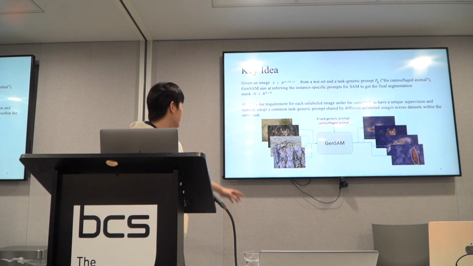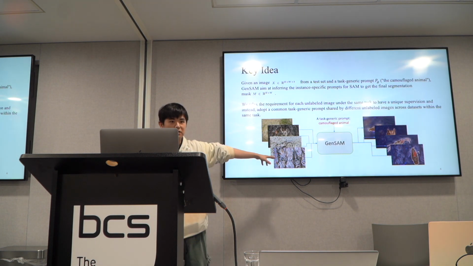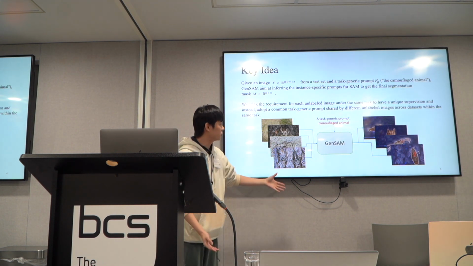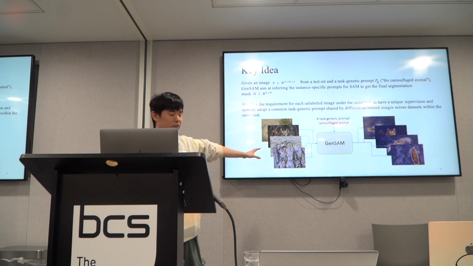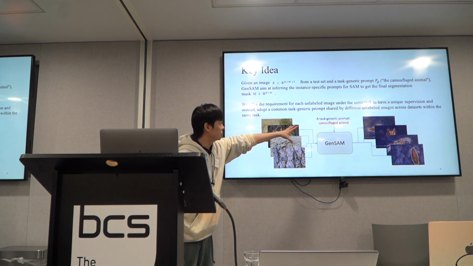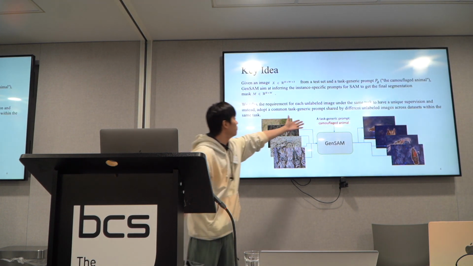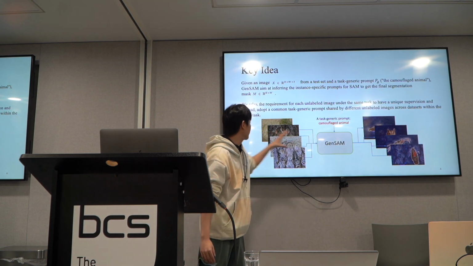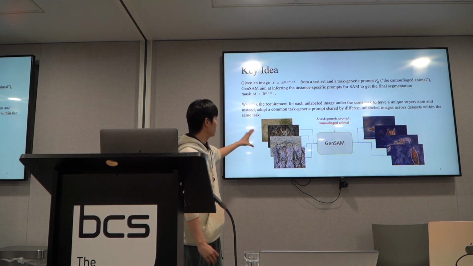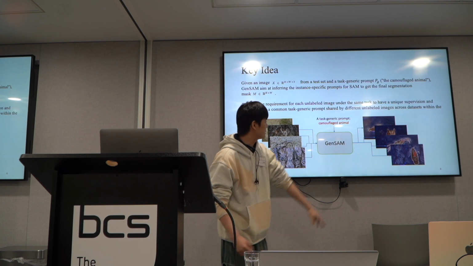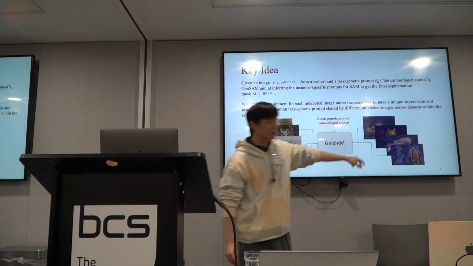Here is one image. You can see the object we want to segment is totally different, and the backgrounds are totally different. But we know all these images are within camouflage animal detection. So we just provide the task generic prompt, feed the images together, and we can segment the result pretty well.